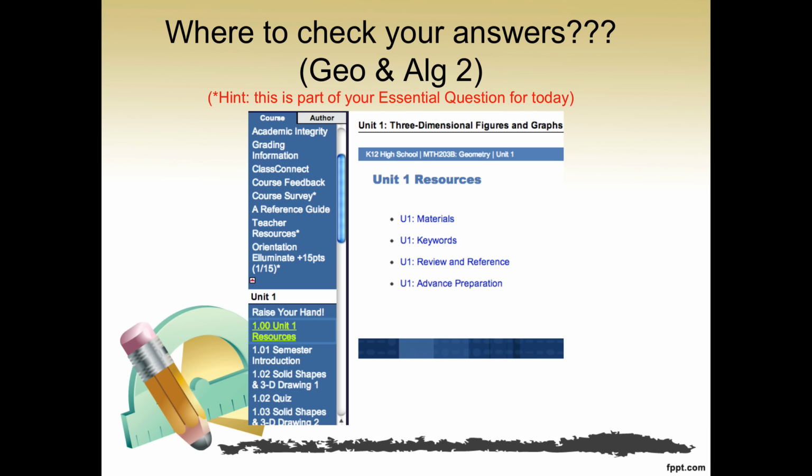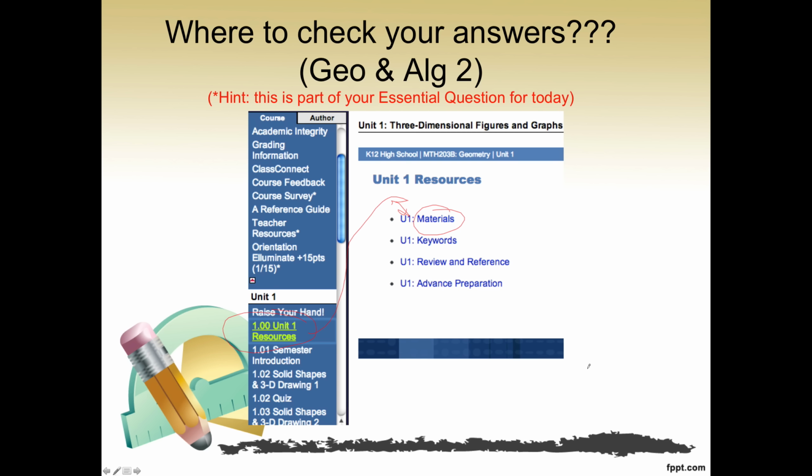So where do you check your answers? This is part of your essential question for today. So to check your answers, there are two parts. You are going to click on Unit Resources. So take a minute and write that down, how to check your answers. This would be the answers to your bookwork or to the worksheet. And then you're going to click on Materials. So the two things that fill in the blank are Unit Resources, then Materials.